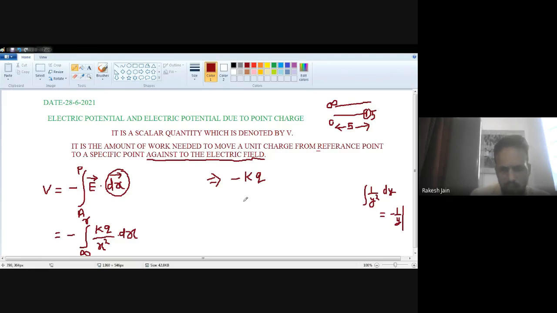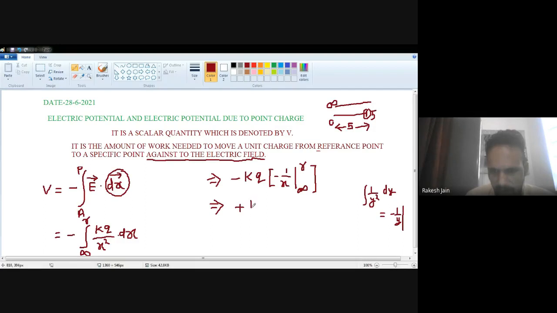So here, 1 upon x square with respect to x will be minus 1 by x, and then the upper limit and lower limit. The lower limit is infinity because that shows the starting position, and the upper limit is r. The distance starts from 0 or infinity, any position, and reaches up to the specific point r, covering a distance r. So minus and minus will cancel out.